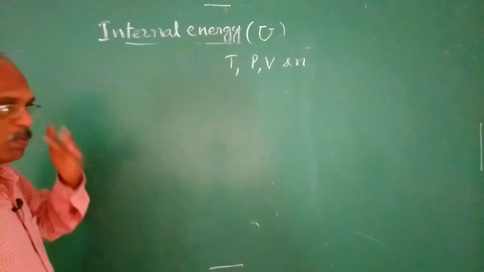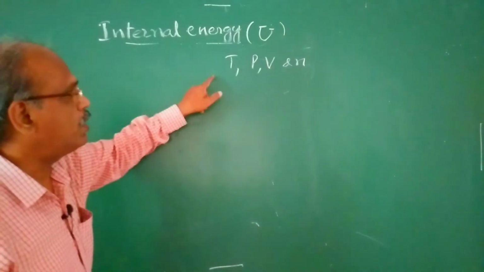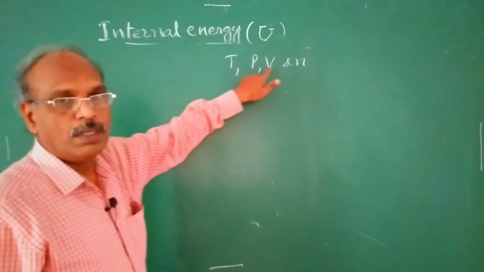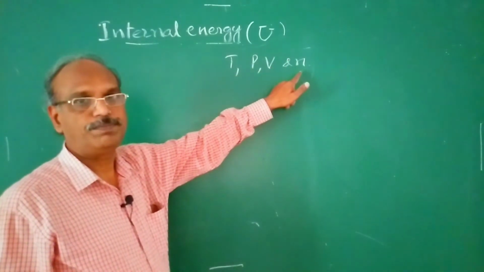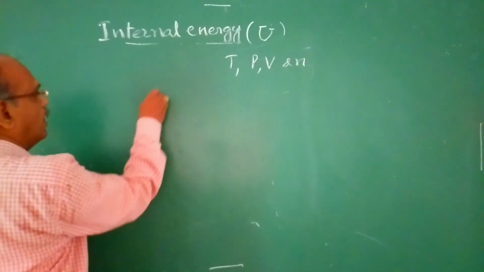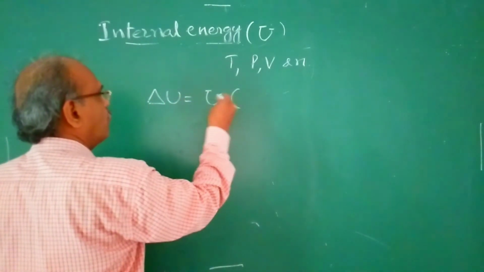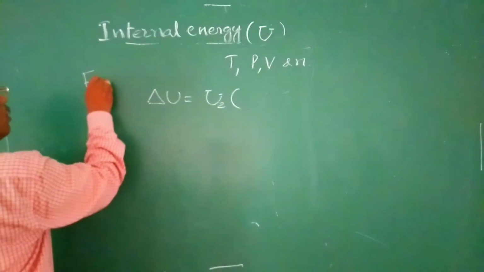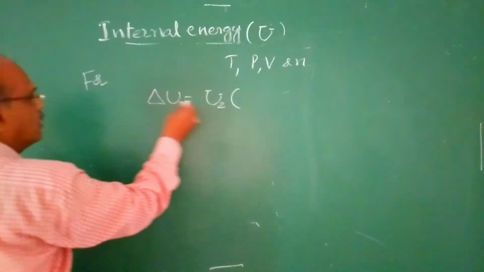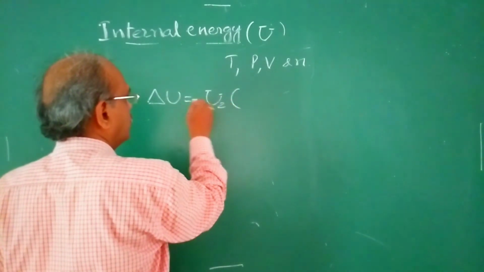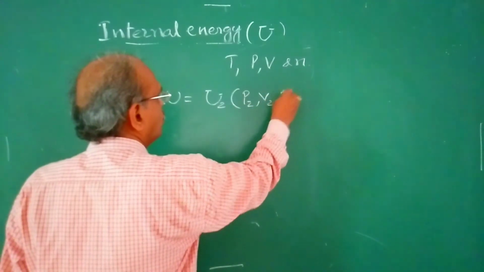Therefore, since this is a state function, delta U is a function of state for a given amount of system, meaning the amount is constant. Delta U is equal to U2, at state P2, V2, T2, minus U1, which is at state P1, V1 and T1.